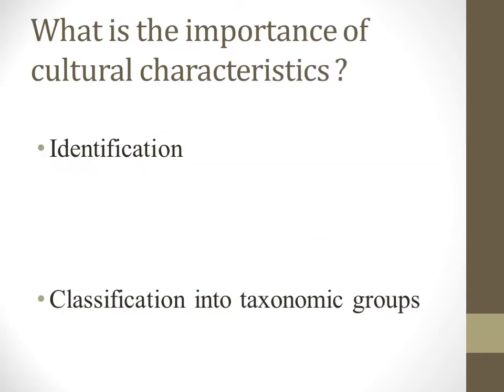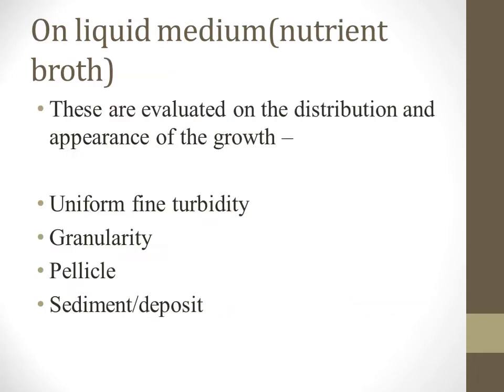So, what is the importance of cultural characteristic studies? That is for identification as well as for classification into taxonomic groups. Now, the cultural characteristics can be studied either on the liquid culture medium or on the solid culture medium. On the liquid medium, basically what we use is a nutrient broth.